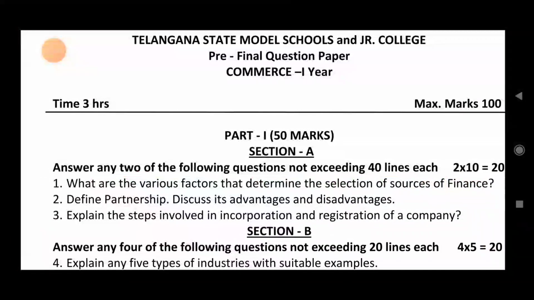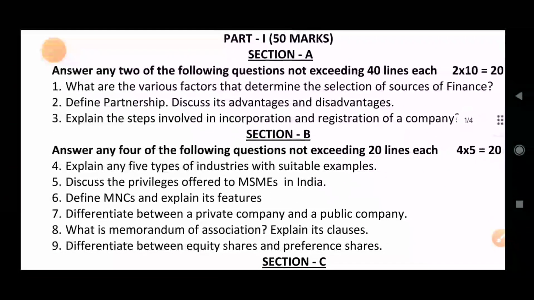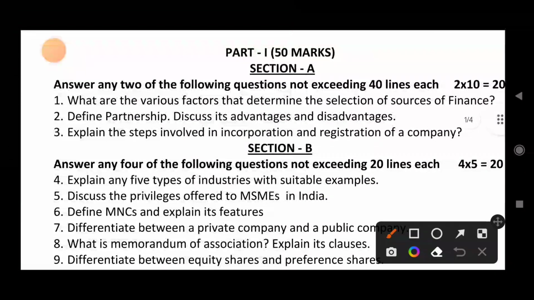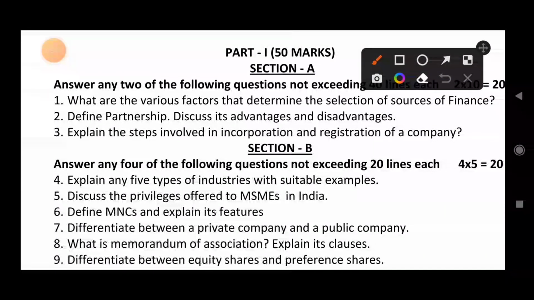I'll prepare an important questions list also for commerce as well as other subjects. This video is prepared just as a model. Section B: answer any 4 of the following, not exceeding 20 lines each.